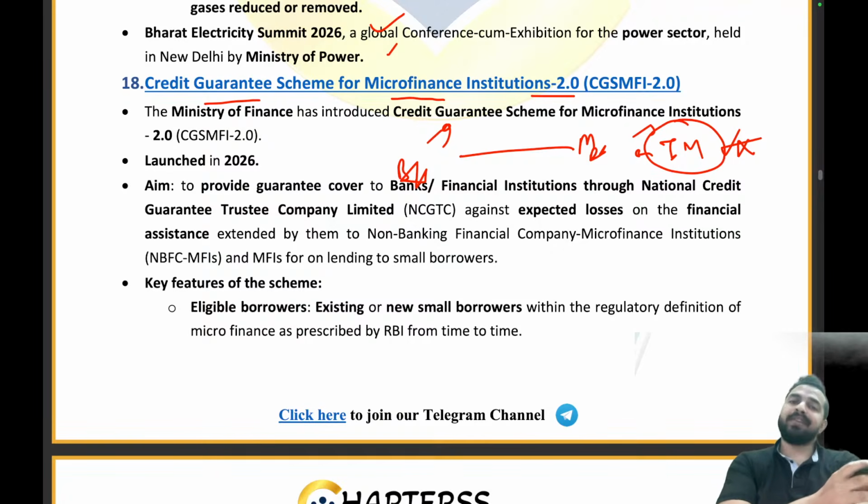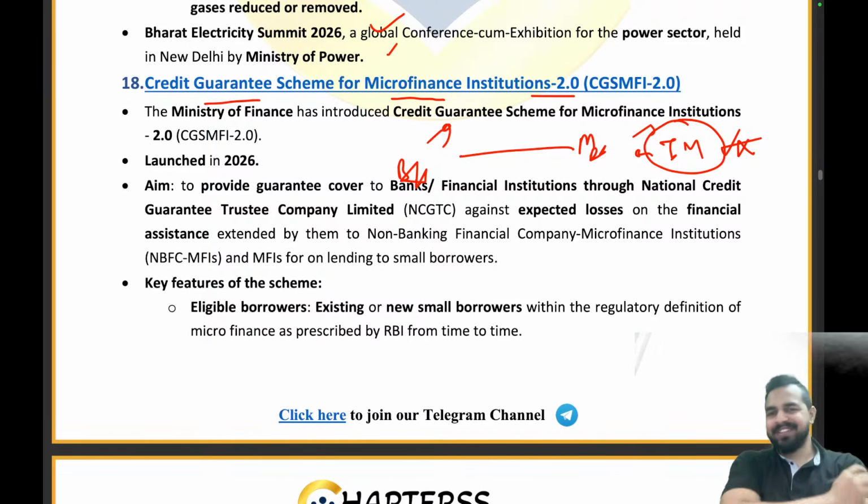So now the banks are free. Now they are happy and saying, hey MFI and NBFC, please come and take the money from me, right? And then MFIs will be giving this money to the last mile people, the small borrowers. So that's what we are talking about in the Credit Guarantee Scheme for Microfinance Institutions 2.0. Are you guys getting it?